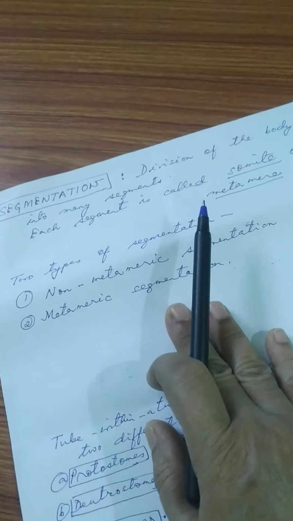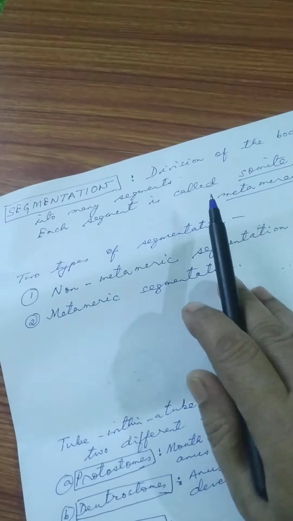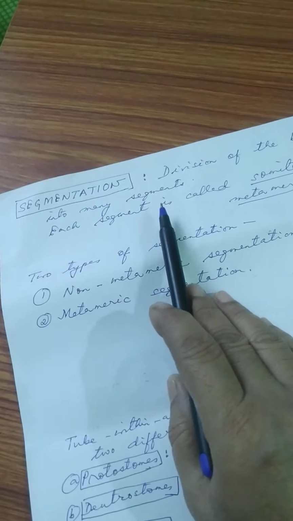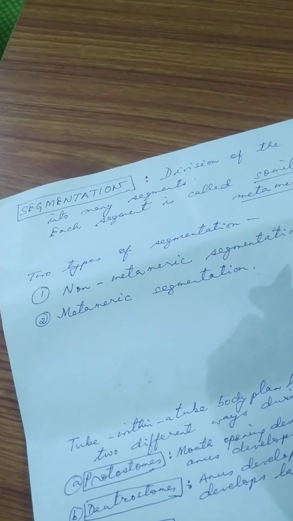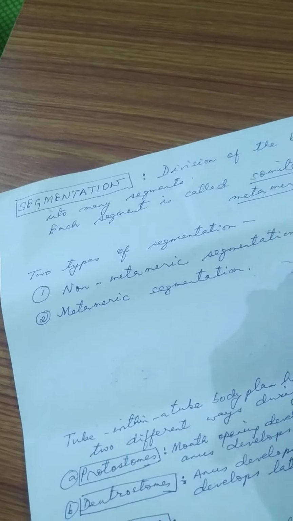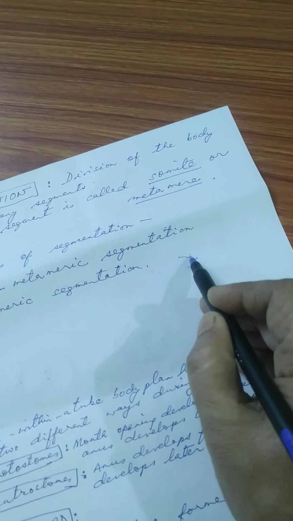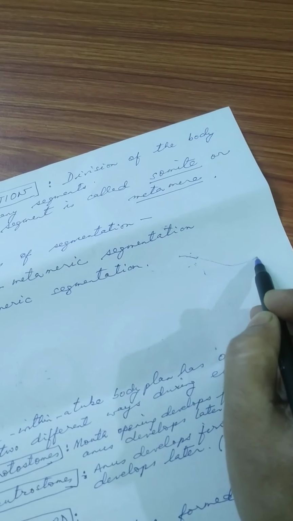So what is segmentation? Division of the body into many segments. See, this is an earthworm. I'm drawing here.